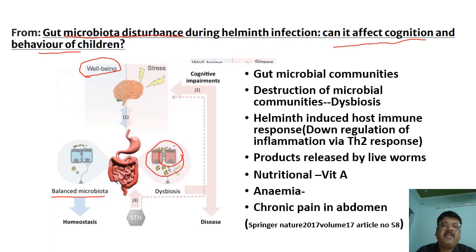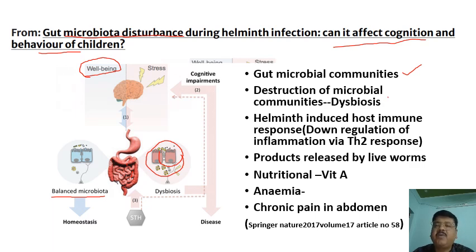it results in brain stress, and the balanced mechanism of the gut microbiota and brain axis is disturbed. Gut microbial communities are necessary for normal functioning of the brain also, so there is a balance between the gut microbiota and brain.